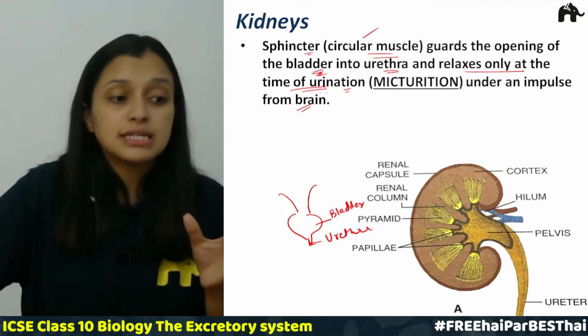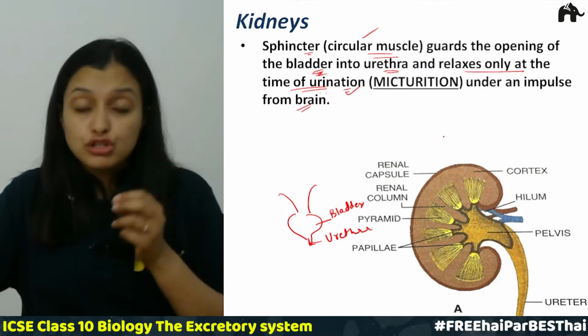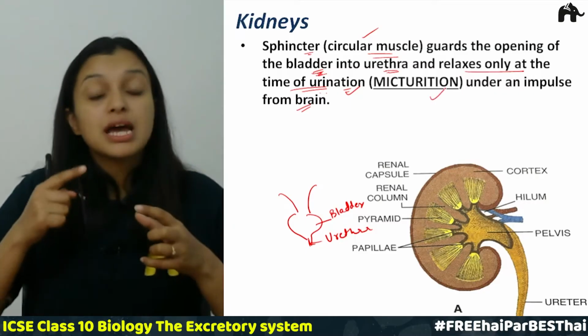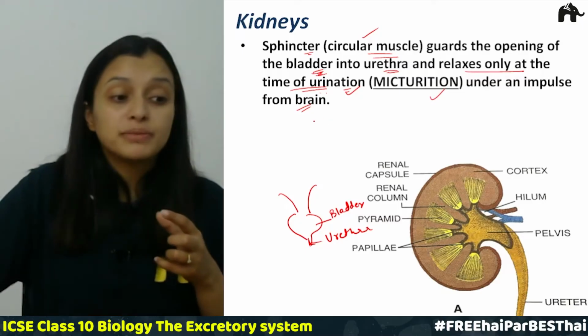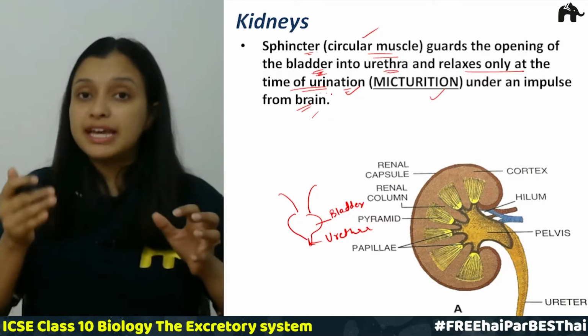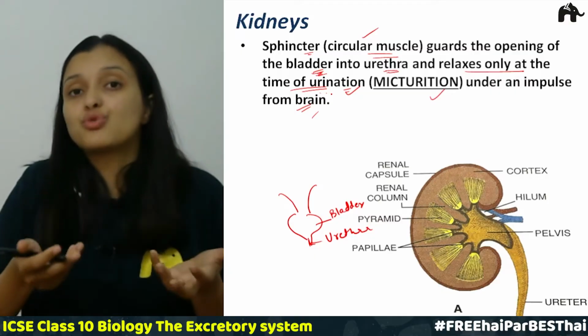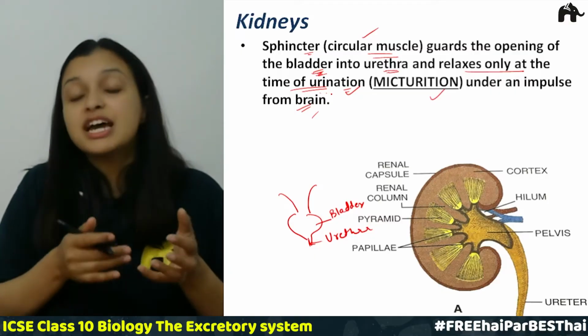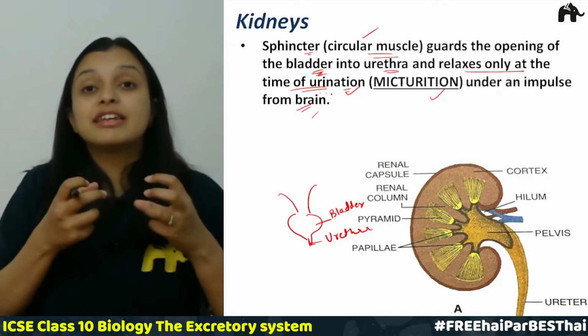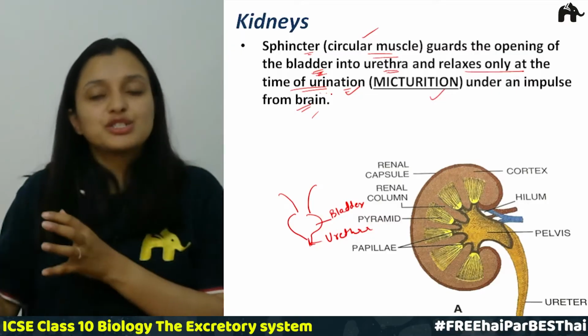This process is called urination, or micturition, and all this happens under the impulse from the brain. When the brain gets a signal that the bladder is full, then only a person urges to go to the washroom, and then these muscles relax and the waste is thrown out.